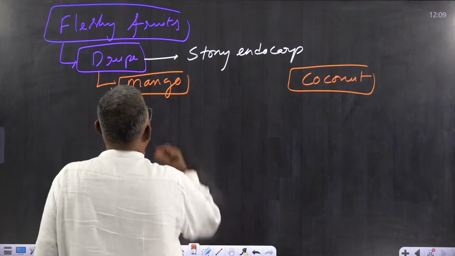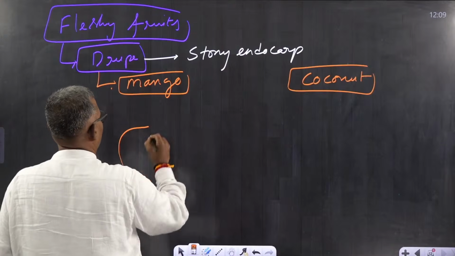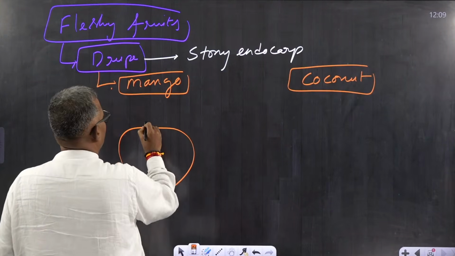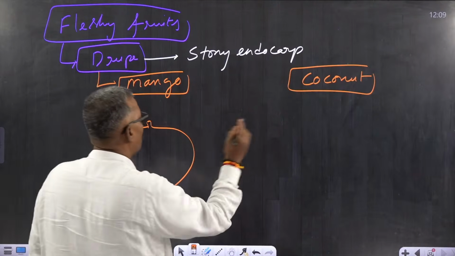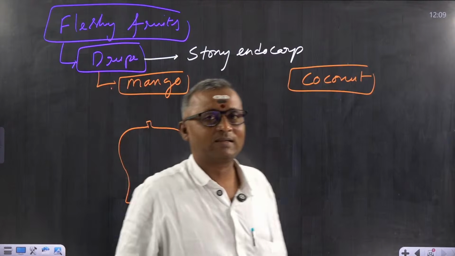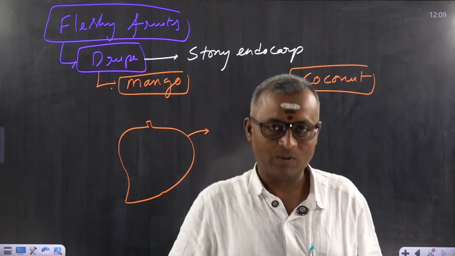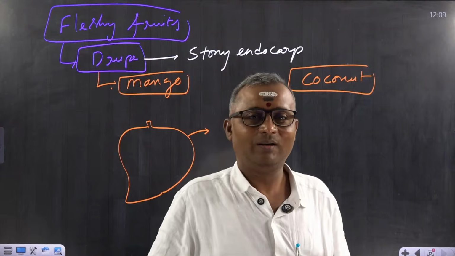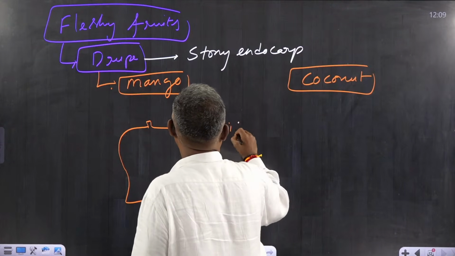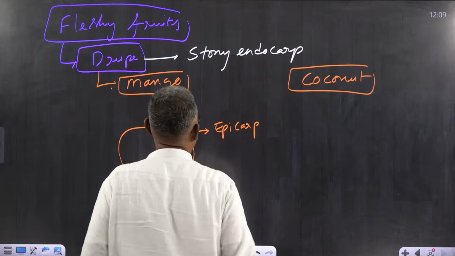Best example. If you take the mango, I think you are all well known about the mango fruit. So in mango, there is an outer layer which you people call the skin or peel of the fruit, right? This is nothing but epicarp.